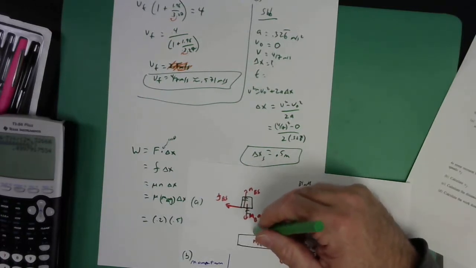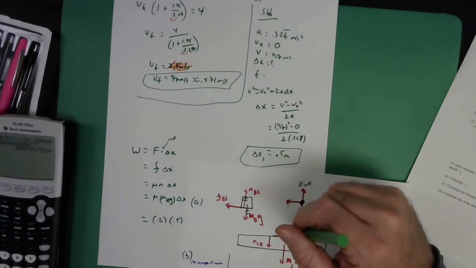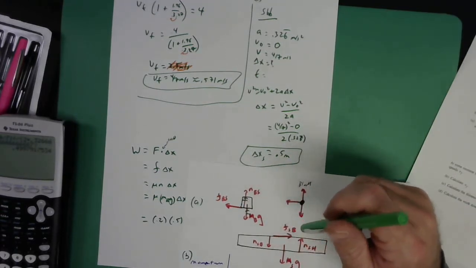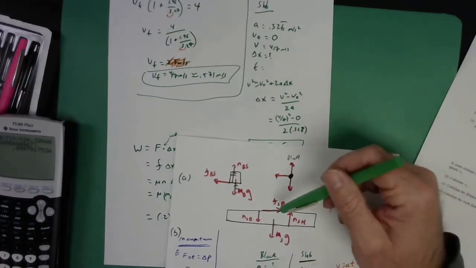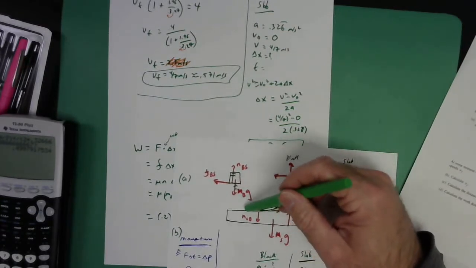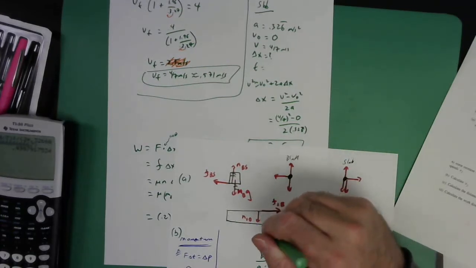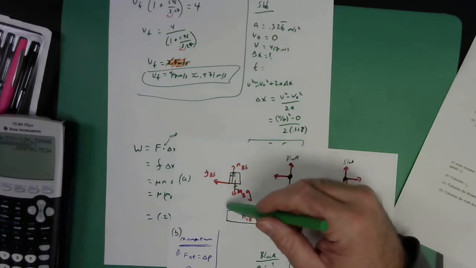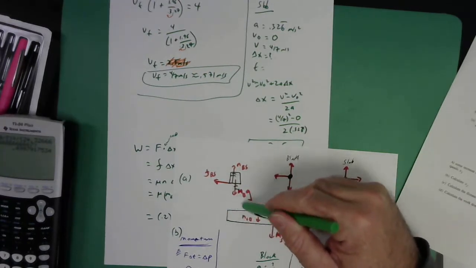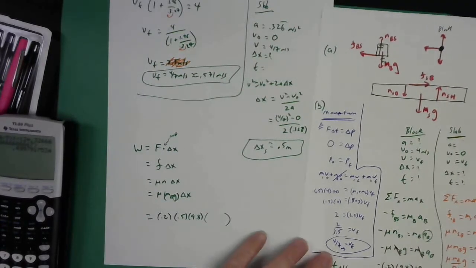But that extra work that's done, because it actually moves along the block while it's shoving, is going to be the energy that went into thermal energy in that rubbing. I believe that is going to be my answer. So if I want the total work done by the friction force, then I have to worry about that extra distance that the block slid along the slab. If I just want the energy that's transferred as kinetic energy to the slab, then I don't have to worry about the extra distance that the block slid along the top of the slab. So that's my answer, and I'm sticking to it.